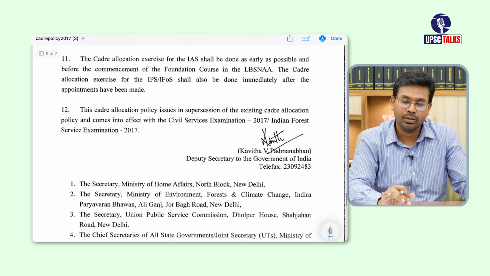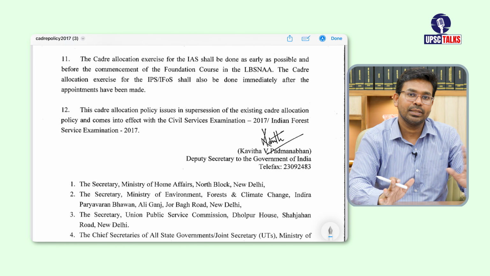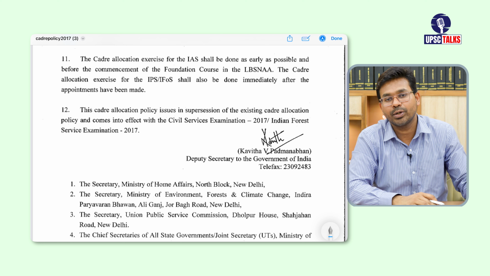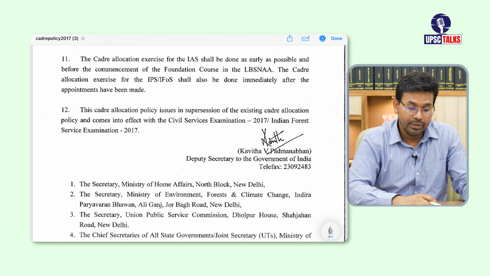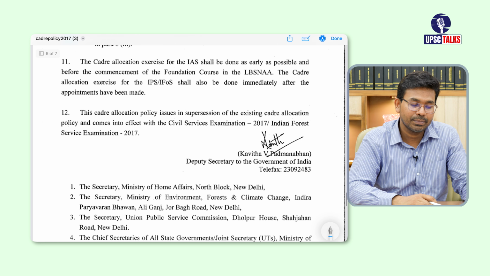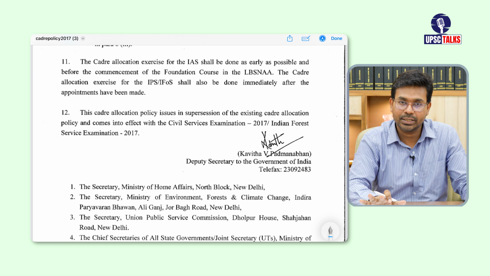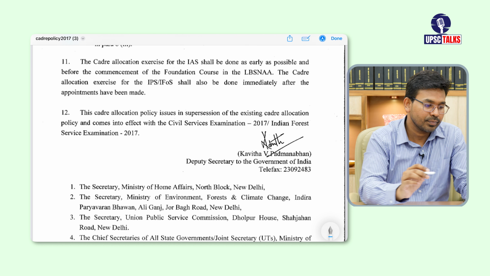The policy cannot be so detailed. There will be some scope for the cadre controlling authorities to look after matters wherever some doubt is there. So cadre controlling authorities are the ones who have to take care of it.